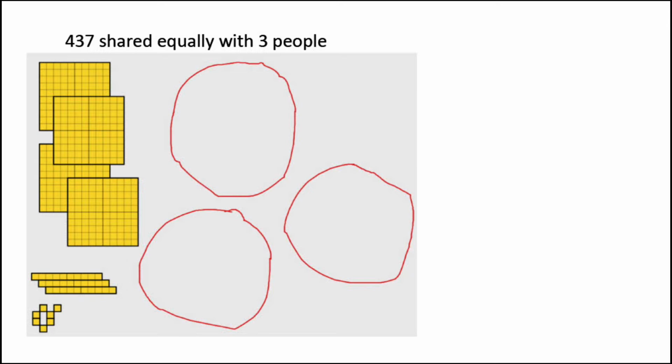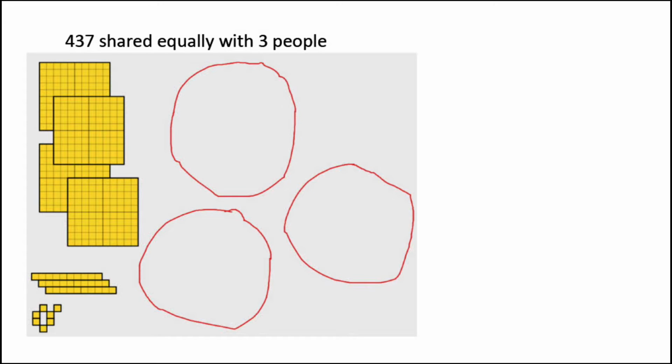Next, we look at division, and first we want to model with base 10 blocks and look at the meaning of division with concrete objects. Our first example is 437 equally shared with 3 people. If we model 437, we don't need a place value mat for this problem because we're just going to take 437 and equally share it among 3 groups or 3 people.